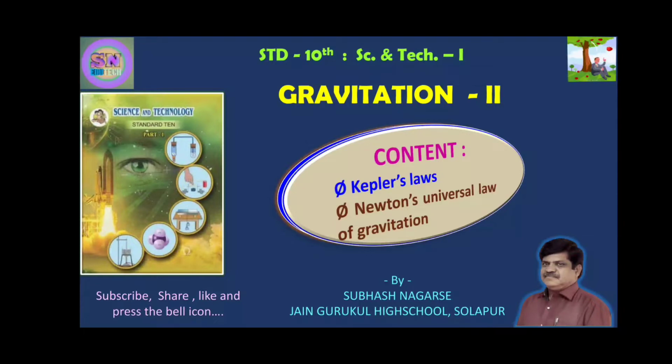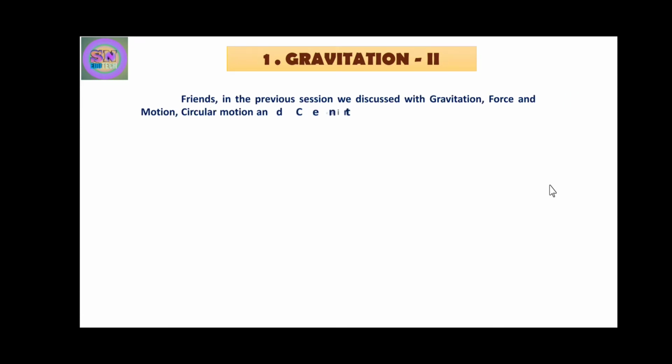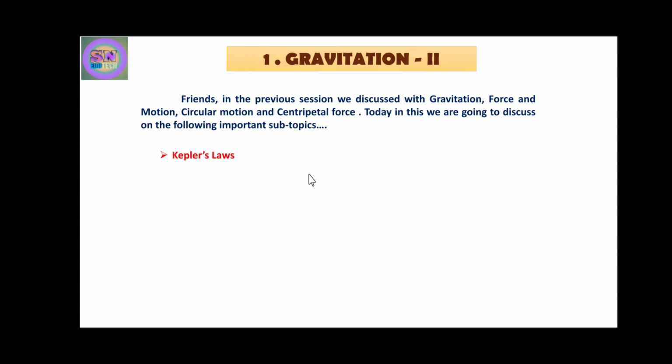Today we are going to discuss Kepler's laws and Newton's universal law of gravitation. Let us start. Friends, you know that in the previous session of Gravitation Part 1, we discussed gravitation, force and motion, circular motion and centripetal force. Today in this session, we are going to discuss the following important subtopics of this chapter: Kepler's first law, Kepler's second law, Kepler's third law, and Newton's universal law of gravitation.